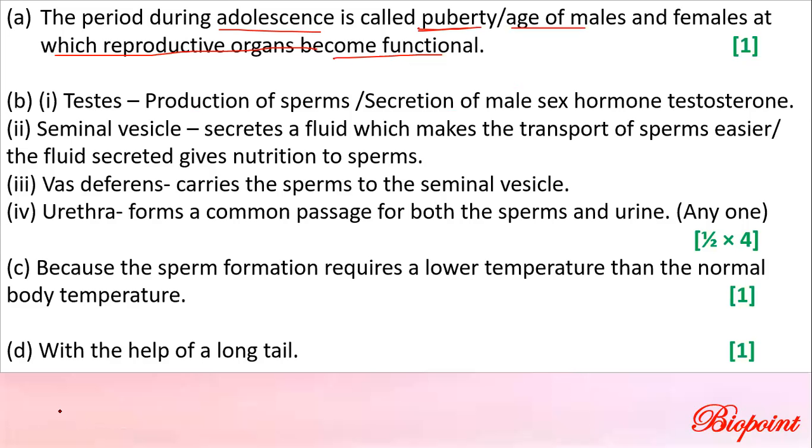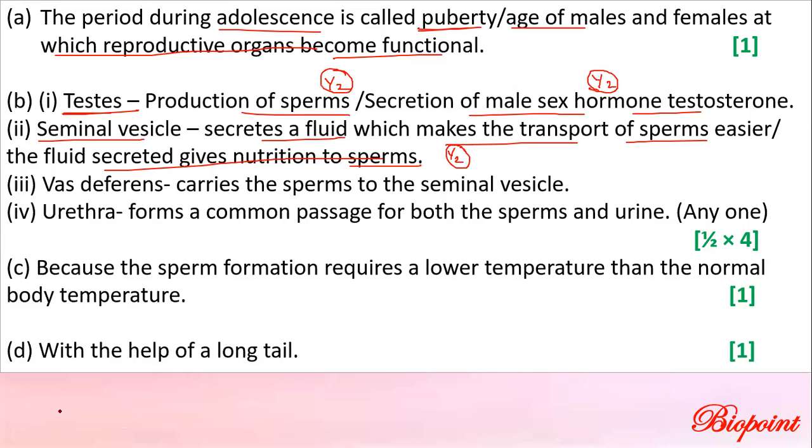Okay, let's discuss. Testis, what is the function? Production of sperm, half mark. Secretion of male sex hormone, testosterone, half mark. Clear? You can write either this point or this point, and you will get a half mark. Second, seminal vesicle. It secretes a fluid which makes the transport of sperms easier, or it secretes a fluid that gives nutrition to the sperms, half mark.